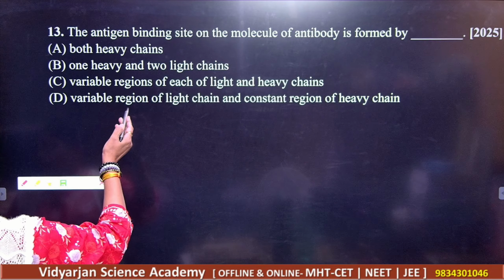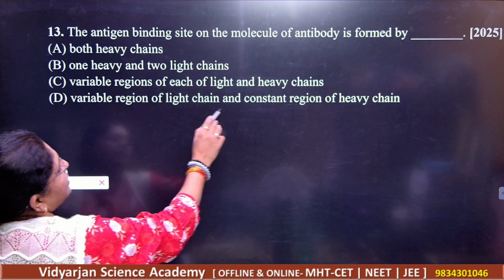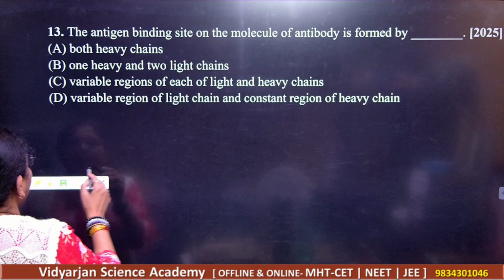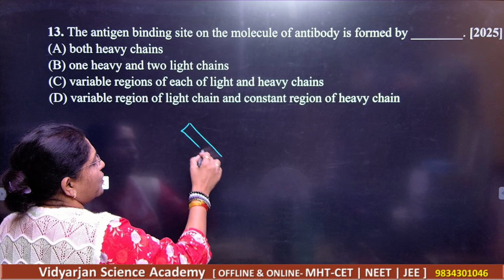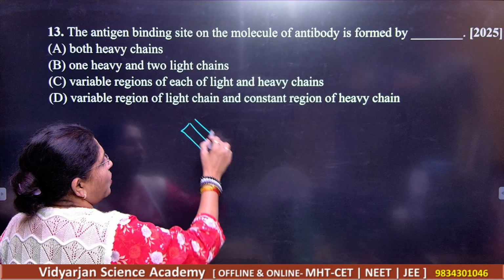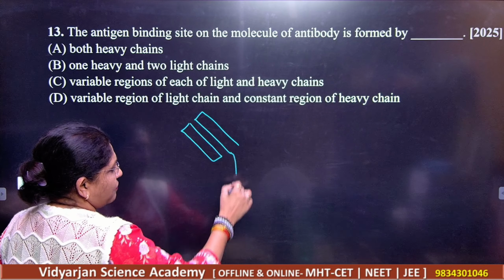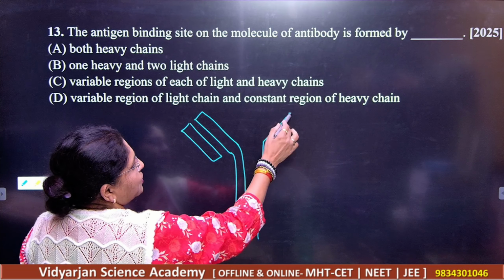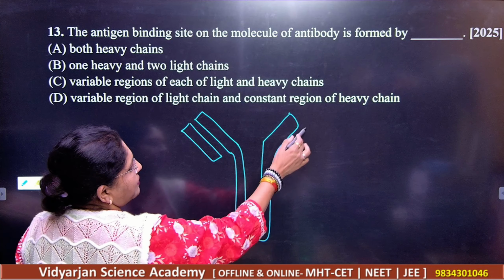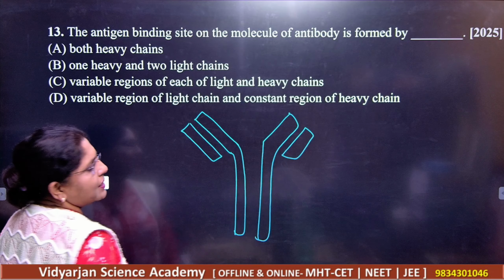Okay, and we have here the variable region of the light chain and the constant region of the heavy chain. So students, for this purpose you should know what the antibodies are and how they get their structure. So I am drawing the view here so that you will remember the structure perfectly. Got it? So here is the antibody.